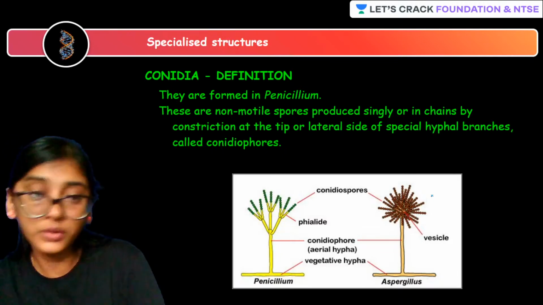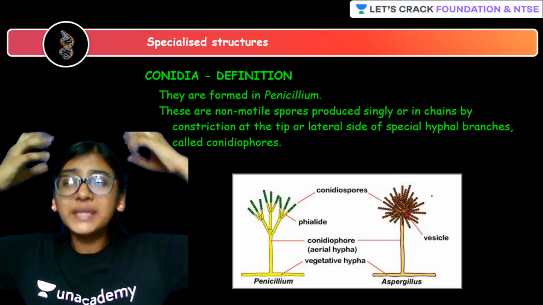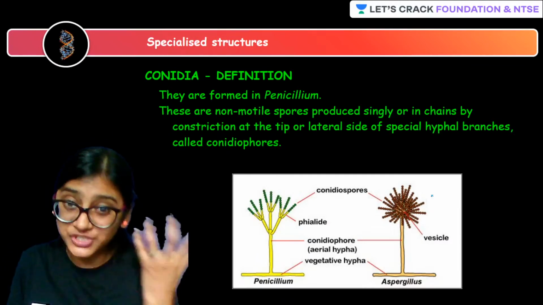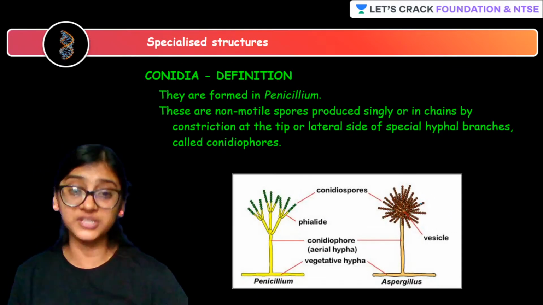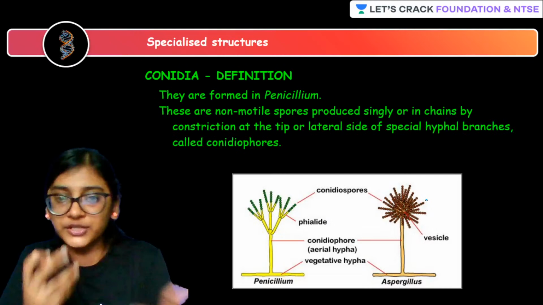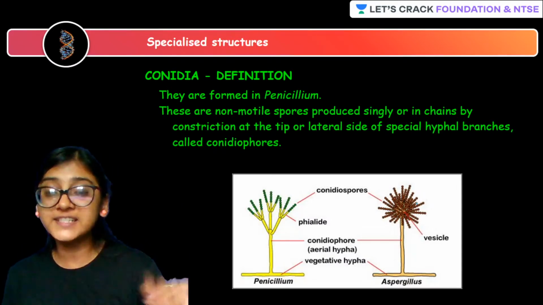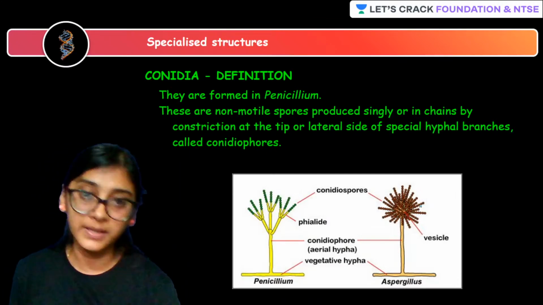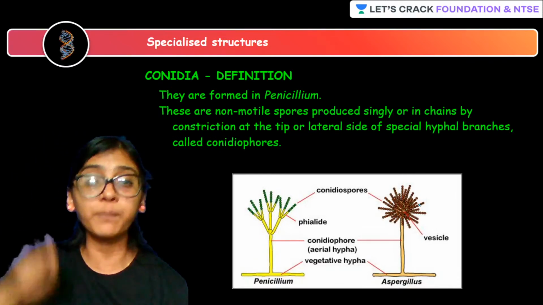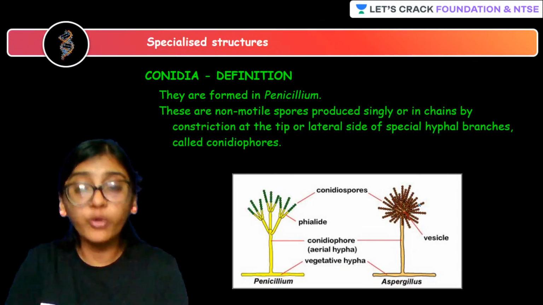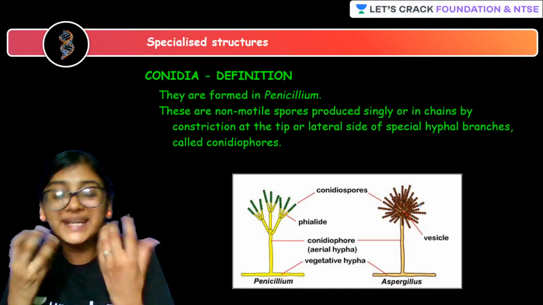Okay. So conidia, what do you imagine when you hear conidia? A cone-like structure, right? Literally not a cone-like structure, but somewhat similar to that you are able to see over here. So conidia is the structure that is present in our Penicillium. Penicillium is a fungus which is able to synthesize the antibiotic penicillin. So the spores that are released from the Penicillium are conidiospores.